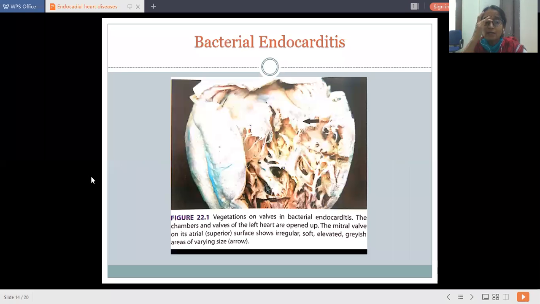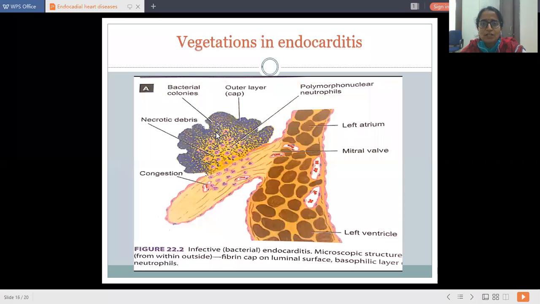Here is a diagram of bacterial endocarditis. This black arrow shows the vegetations on the valve in the case of bacterial endocarditis. The next figure shows the vegetations of endocarditis. These vegetations get formed on the valvular appendix. This is a valve, that is the appendix of the valve.